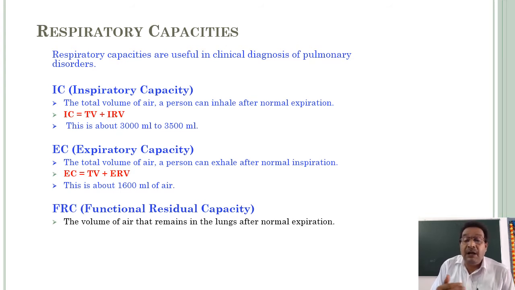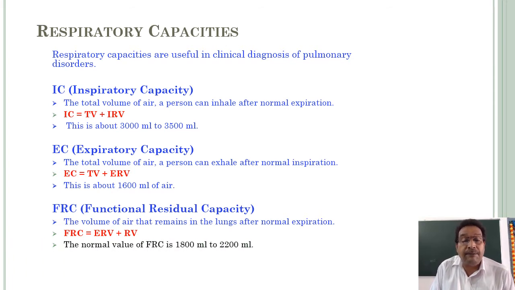After normal expiration also, in our lungs, some air is present. That is called FRC. So FRC is equal to ERV plus RV. The normal value of FRC is 1800 ml to 2200 ml.